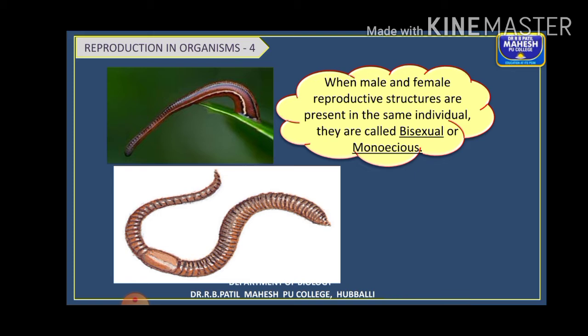When the male and female reproductive structures are present in the same individual, remember this point, such individuals are said to be bisexual. These are all terms, children. They might be asked for 1 mark as definitions, so you have to remember these terms. Or differences might be asked, like differences between bisexual and unisexual, or differentiate between monoecious and dioecious forms.